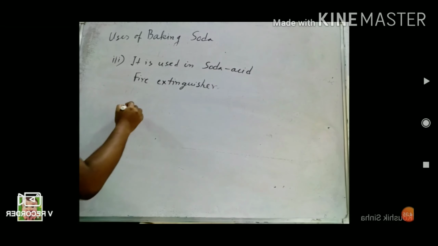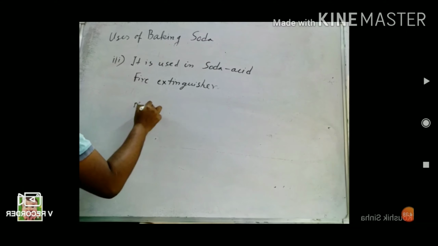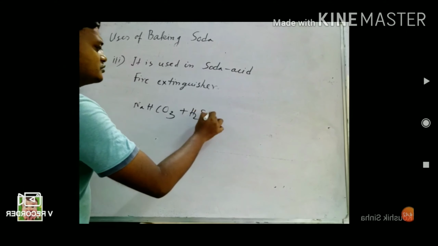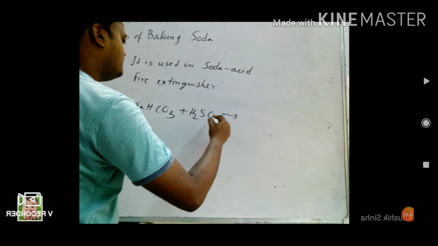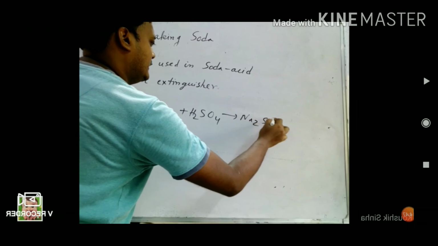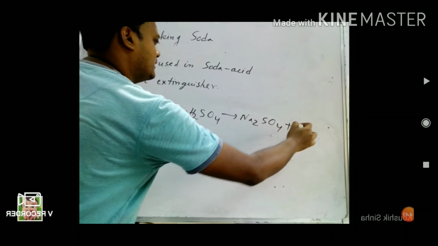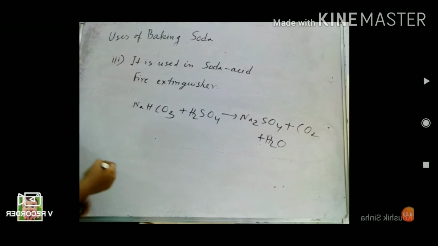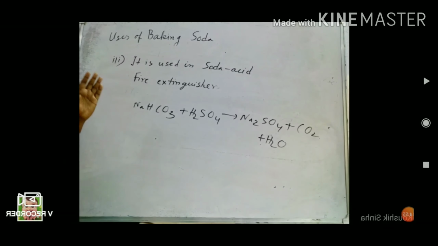So the reaction involved is NaHCO3 plus H2SO4 forms Na2SO4 plus CO2 plus water. This reaction takes place in the soda acid fire extinguisher.